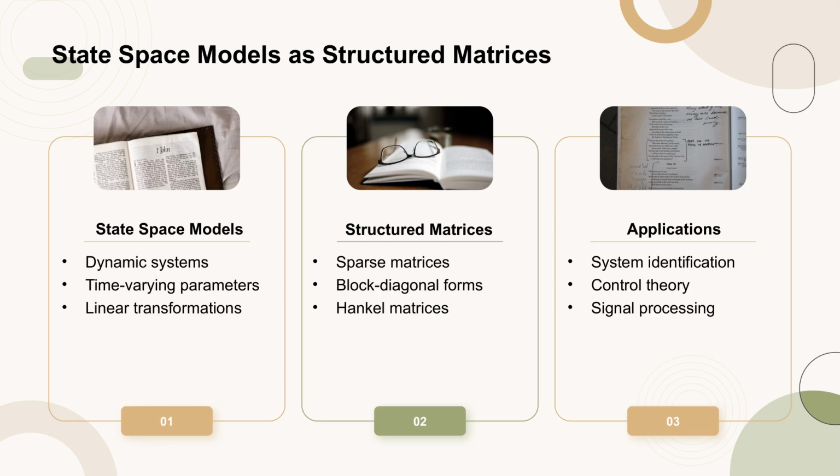State space models are used to represent dynamic systems with time-varying parameters through linear transformations. These models are often represented using structured matrices, which include sparse matrices, block diagonal forms, and Hankel matrices. The application of these models spans various fields such as system identification, control theory, and signal processing. Understanding the structure of these matrices is crucial for efficient computation and accurate modeling of complex systems.